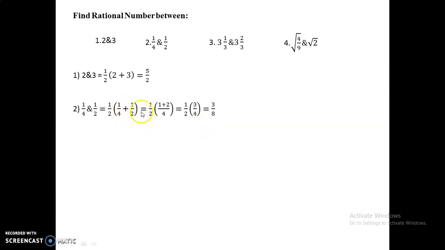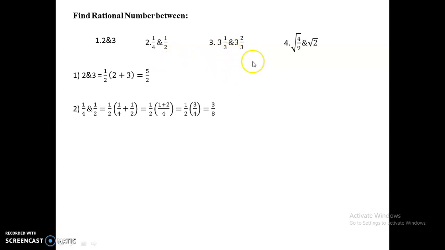Here, 1 by 4 plus 1 by 2: the LCM is 4, so here it is 1, and here it will be 2. So 1 plus 2, that is 3 by 4, into 1 by 2 gives me 3 by 8. This is the rational number that is lying between these two rational numbers, 1 by 4 and 1 by 2.